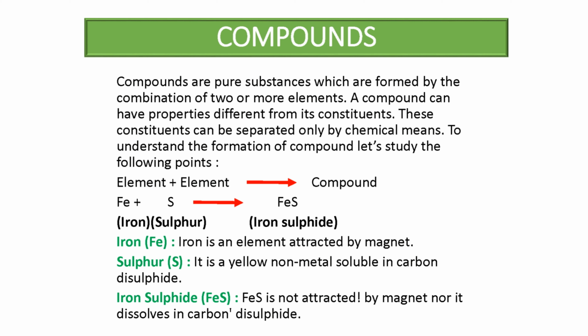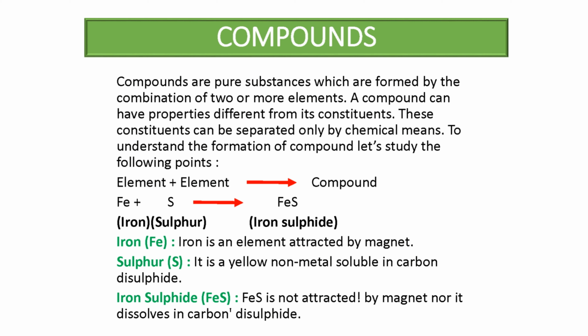And the properties of iron sulfide are totally different from sulfur and iron. So it is a compound. Iron is an element attracted by a magnet. Sulfur is a yellow non-metal soluble in carbon disulfide. So here you can see the properties of the elements.